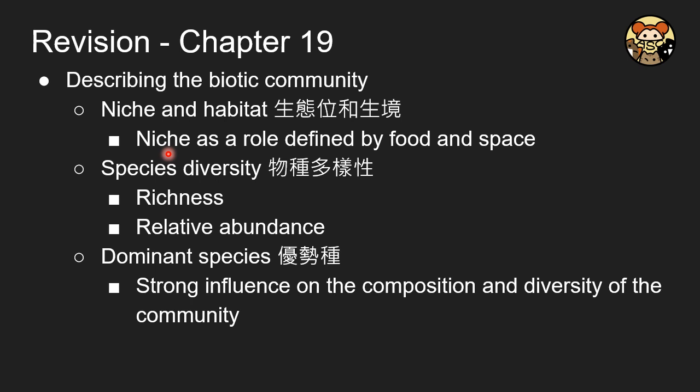And in order to describe the biotic factors, we will use these two terms: the niche and also the habitat. Niche is actually a role defined by food and space. And for species diversity, we have two concepts: richness and relative abundance. Richness is how many types of species there are. Relative abundance is whether there is a single dominant species. Dominant species usually have a very strong influence on the composition and also the diversity of the communities.